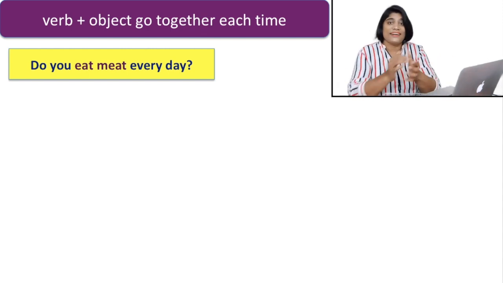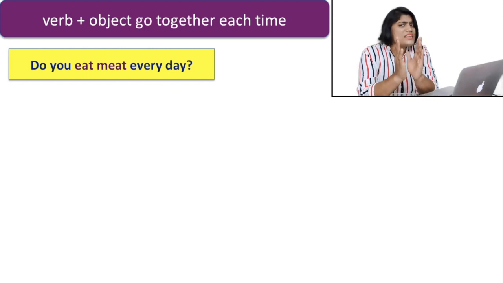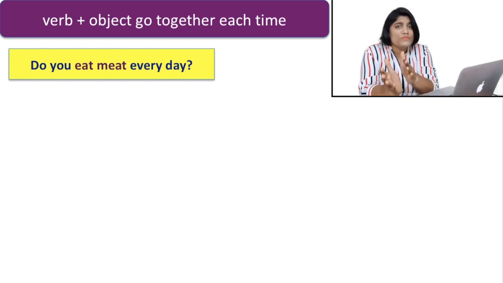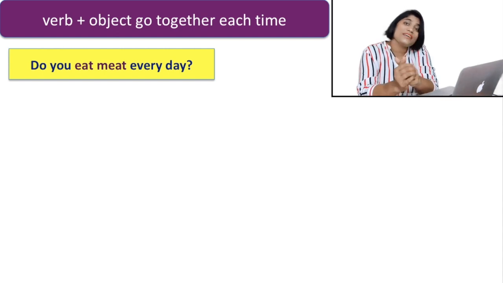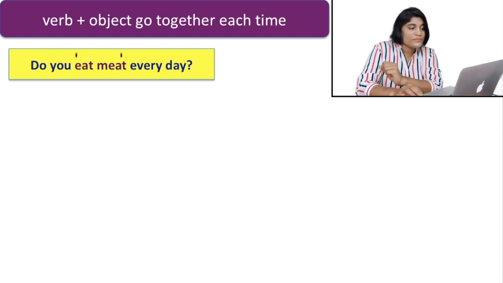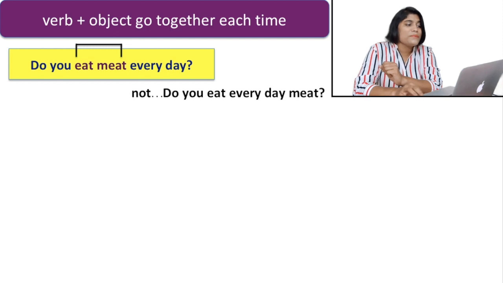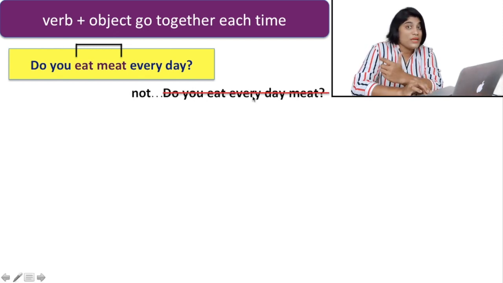You do not write it that way, because in between verb and object, again I repeat, we do not allow any other word. This is a wrong use.